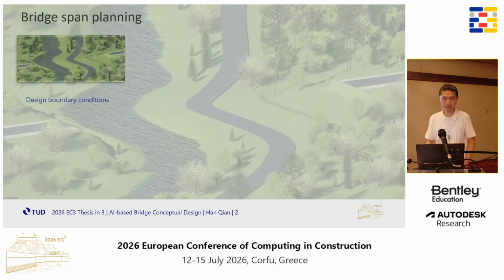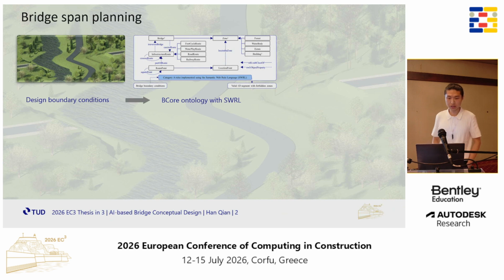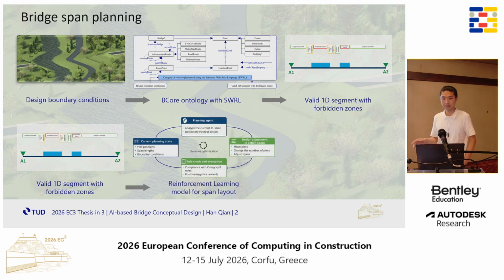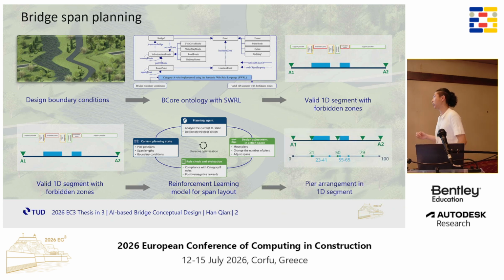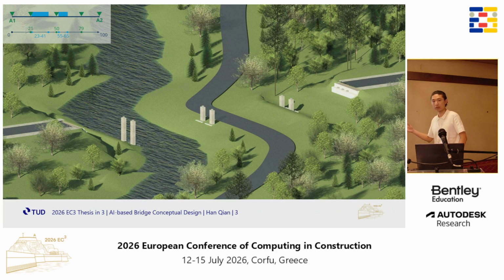Let's come to the first step, bridge span planning. This task is to decide where to place the piers appropriately using the planning rules. In my study, I used an ontology-based reasoner to simplify design boundary conditions into a 1D segment with forbidden zones. Then reinforcement learning is investigated, and finally, the trained model will arrange the piers accurately and efficiently. Then this plausible planning will be integrated back into the 3D topography.